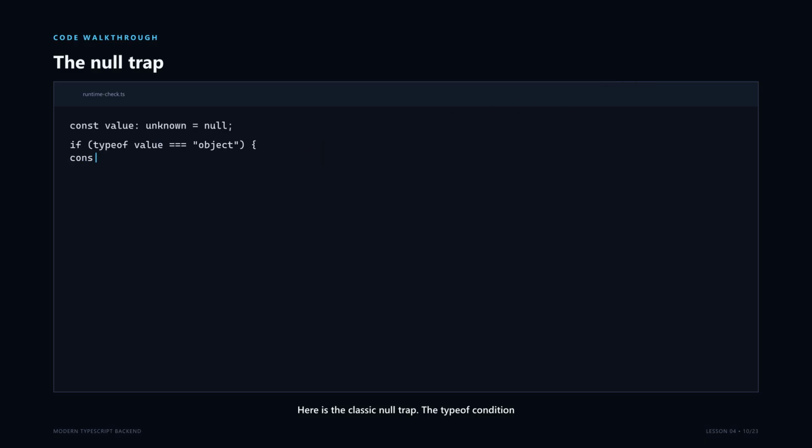Here is the classic null trap. The typeof condition is true for null, so TypeScript correctly refuses to pretend that value is a usable object. The compiler message says value is possibly null. We must explicitly rule null out. This is a great example of the compiler protecting us from a JavaScript edge case. Whenever you narrow unknown input to an object, think through three questions. Could it be null? Could it be an array? And do the properties themselves have safe types?